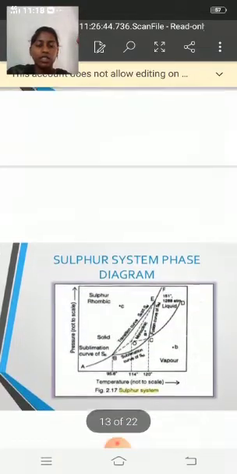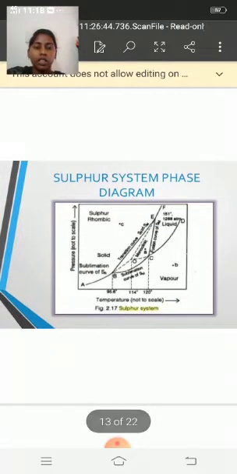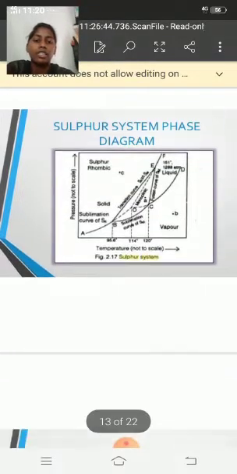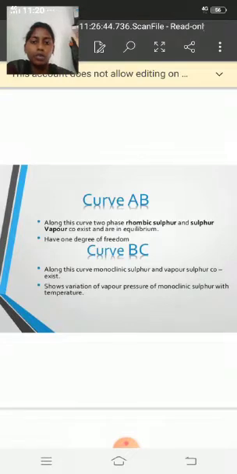Now we discuss an example of a one component system. The example is the sulfur system phase diagram. In this diagram, we take pressure on the y-axis and temperature on the x-axis, and it explains the following. First, take the curve AB. Along this curve, two phases, rhombic sulfur and sulfur vapor, coexist and are in equilibrium. It has 1 degree of freedom.